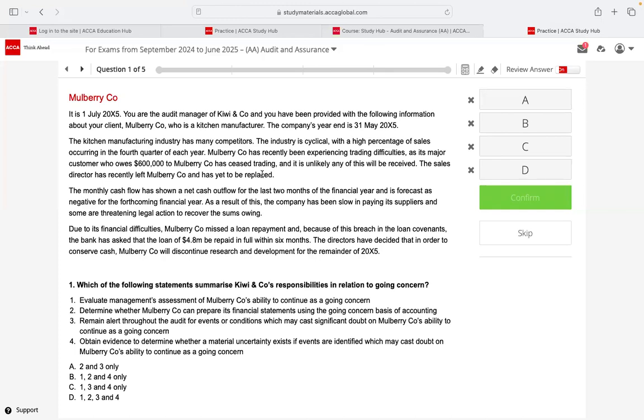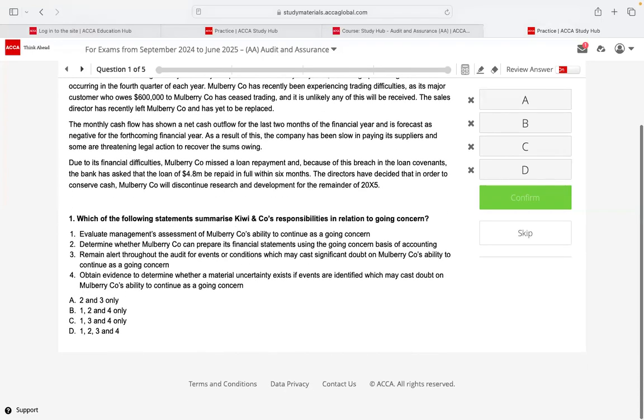So the long-term loan has become a short-term loan. The directors have decided that in order to conserve cash, Mulberry Co. will discontinue research and development for the remainder of 2025. So we are not going to do any further research and development.